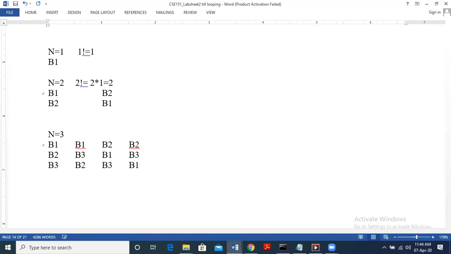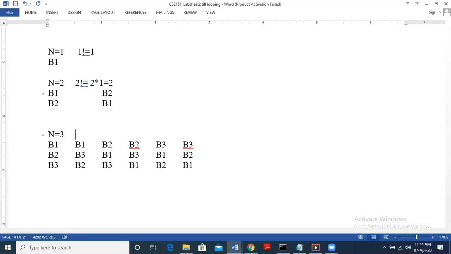Now again we can fix B3. So book 3 on top, the second book can be B1 and then the third book can be kept as B2, right? So book 2 below and then on top of it book 1, on top we have book 3. Now we can still fix book 3 and next below book 3 we can keep book 2 and then we can keep book 1. So these are the number of ways. Any other? That's it, right?